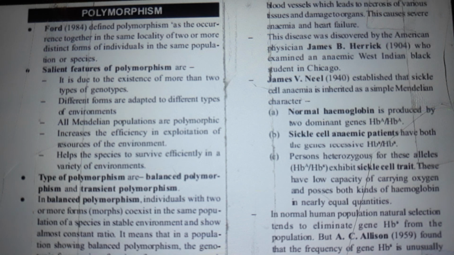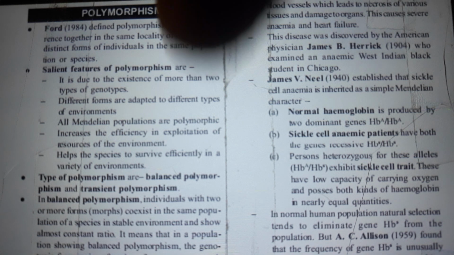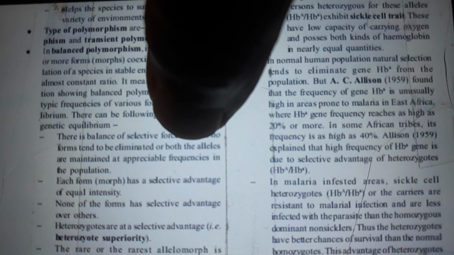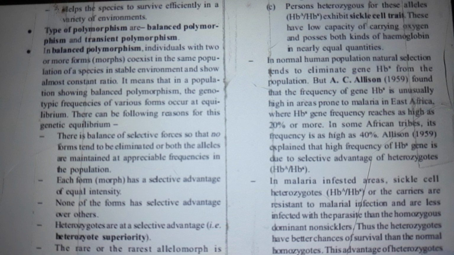In balanced polymorphism, individuals with two or more forms, morphs, coexist in the same population of a species in a stable environment and show almost constant ratios.